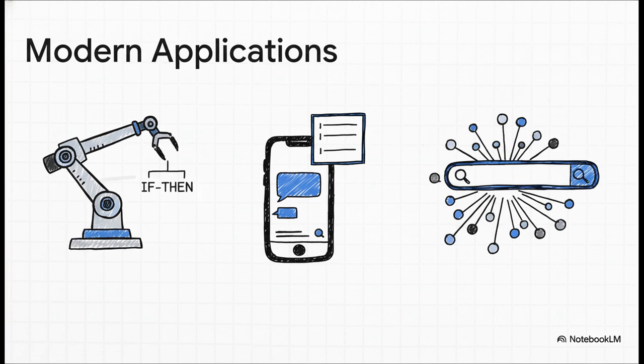Those simple if-then production rules, they're still running things like medical diagnosis systems and factory controls. And those semantic nets and frames we talked about, they are the direct ancestors of the huge knowledge graphs that power things like Google's search engine and help chatbots actually understand the context of what you're saying.